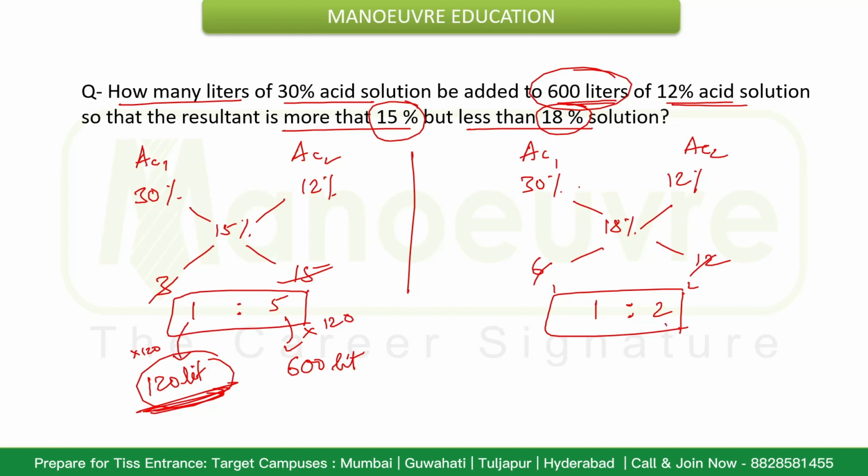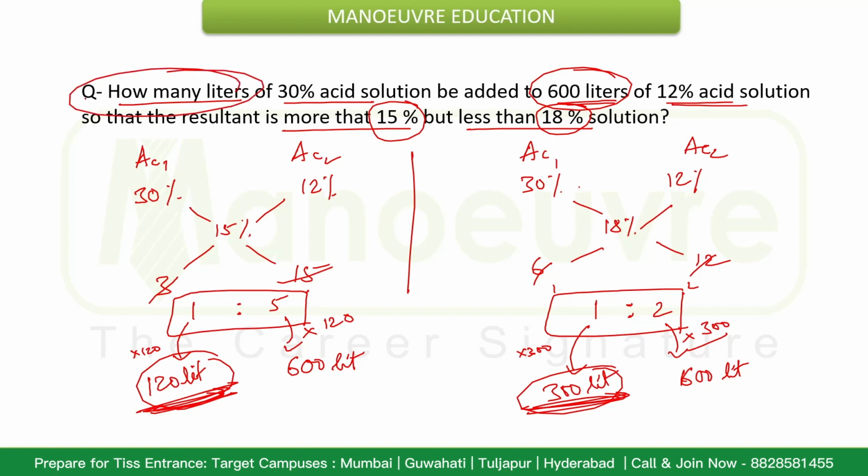Another will be, so this value is given as 600 liters. How did it get converted from 6 liters to 600 liters? By multiplying it with the factor of 300. So here also we need to multiply it with the factor of 300. That will be 300 liters. So we got the two values.